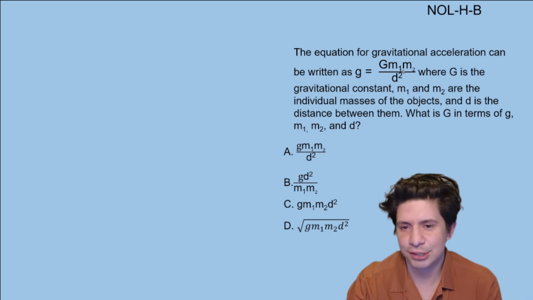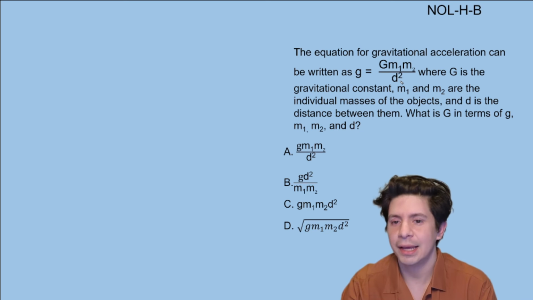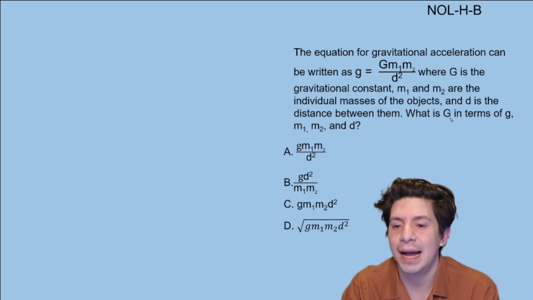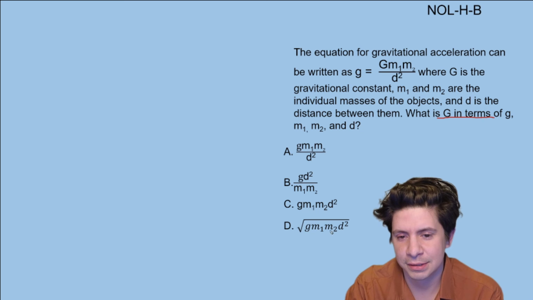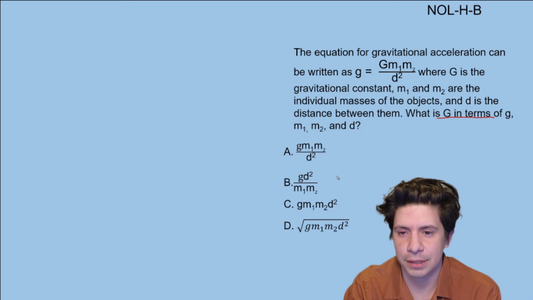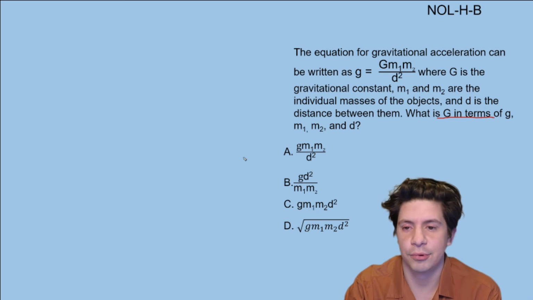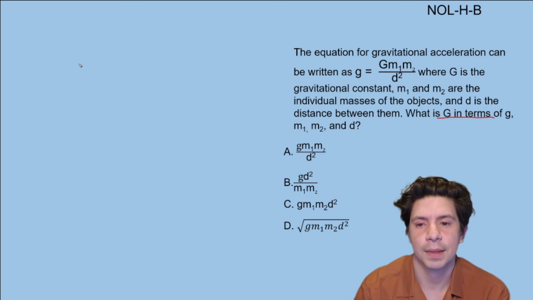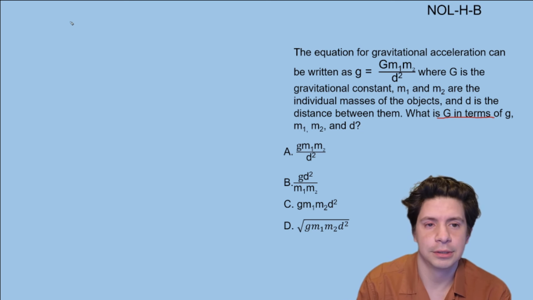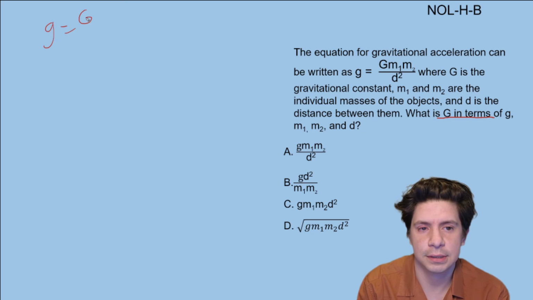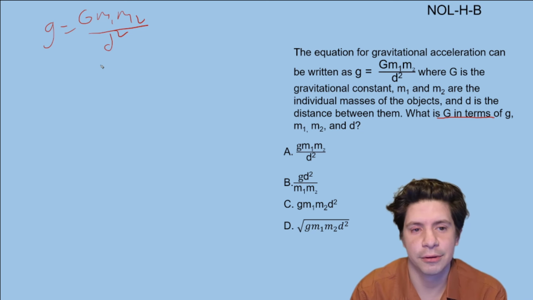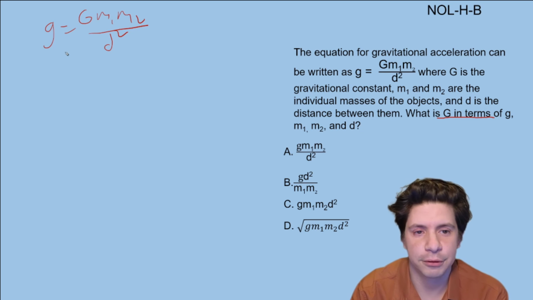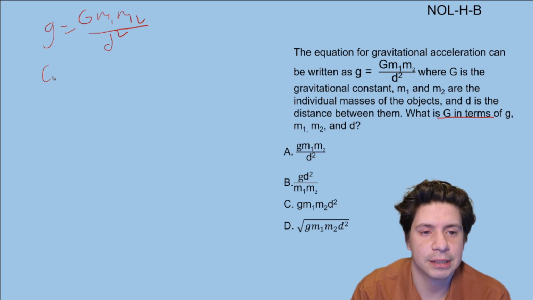Okay, so there are some numbers here, but they don't really count, right? Because this is just labeling, and this is just a squared. But you want to isolate G. When it says in terms of, you want to isolate, right? And you want to look at all the answer choices to get a sense of what you're looking for, right? So they all have little g, d, and m1 and m2. So here, let's start by moving the d squared over. So we have g equals G m1 m2 over d squared. This is a physics equation, which they like to do where they take real equations from other fields and have you solve for certain parts of it. So then we'll multiply both sides by d squared.